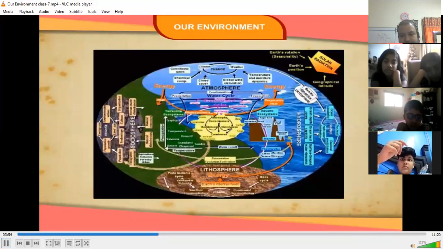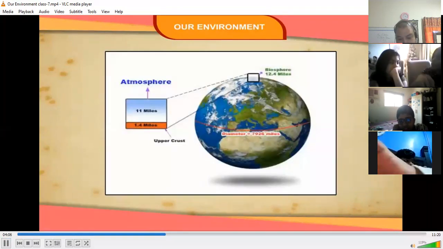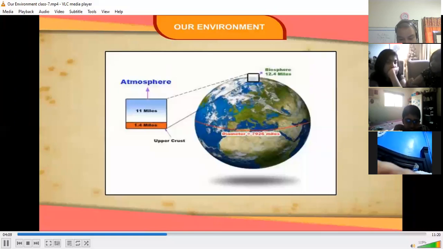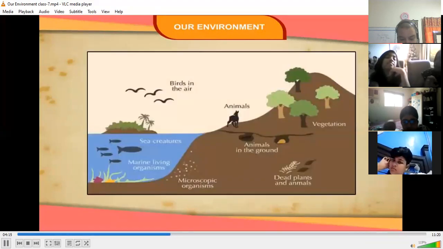The biosphere is a unique feature of our Earth. It is because of this zone that life can exist and flourish. This zone provides us all our necessities. Life is not possible outside the limits of the biosphere. Biosphere consists of a great variety of flora and fauna. Life is not possible on other planets as they do not have the biosphere.